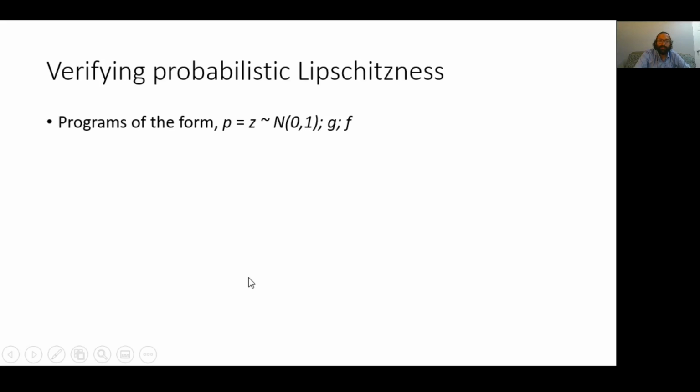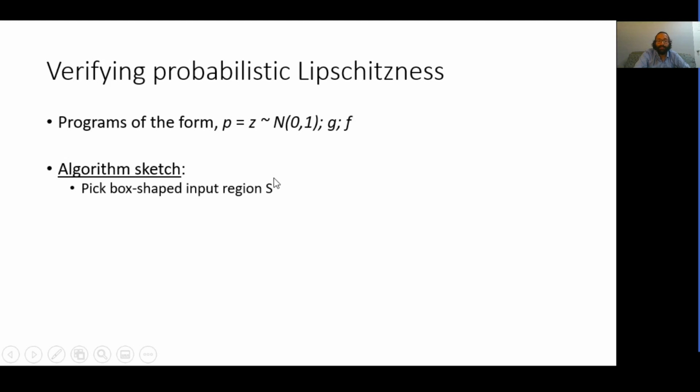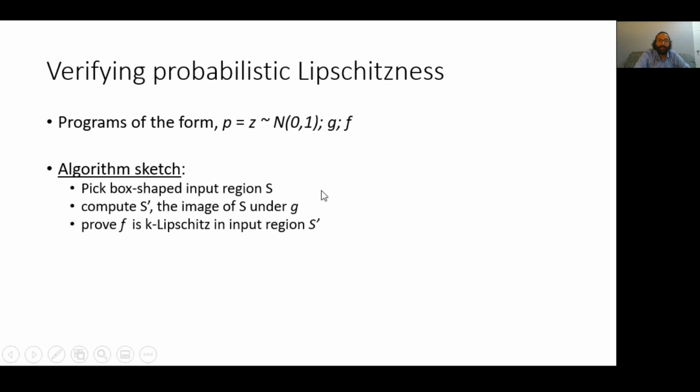So recall that we are interested in verifying pcat programs of the form shown here. Given a pcat program in this form, a high-level sketch of the algorithm is as follows. We first pick a box-shaped input region S. We then compute S prime, which is the image of S under G. Next, we try to prove that F is K Lipschitz in the region S prime.